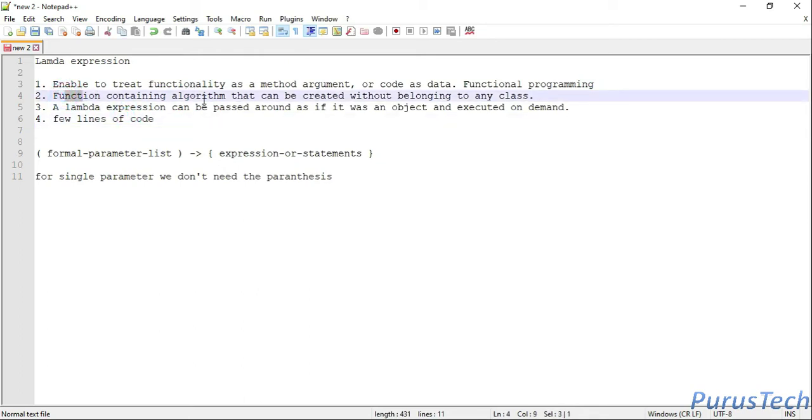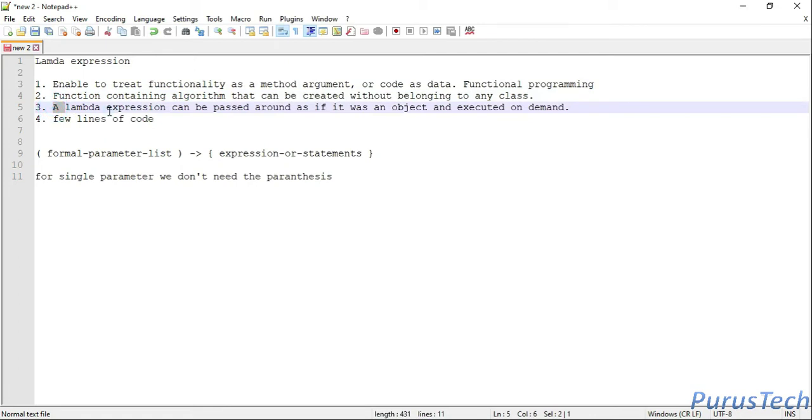Let me read the other advantages. A function containing the algorithm can be treated without belonging to any class. Before JDK 1.8, whatever algorithm we had, we were keeping inside a class, inside a method. But in Lambda, the algorithm can be contained without any object or class.